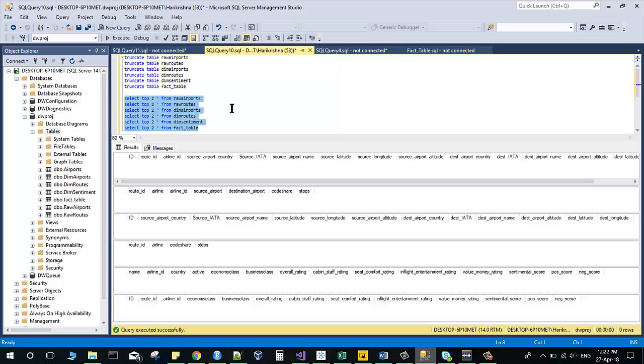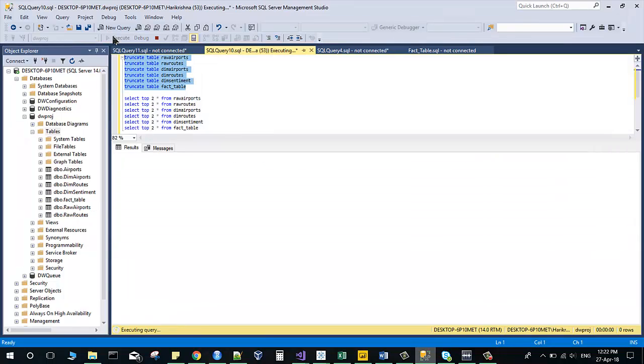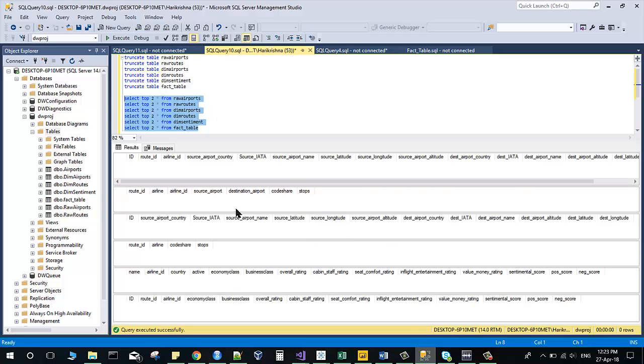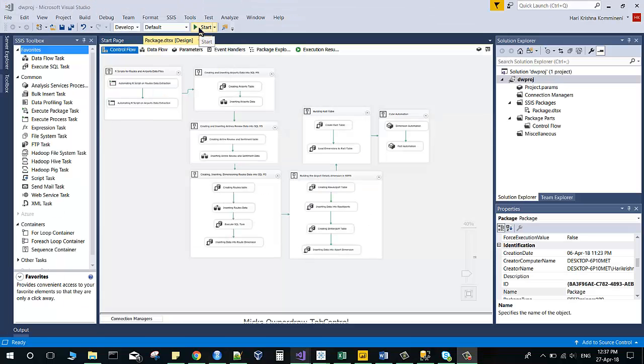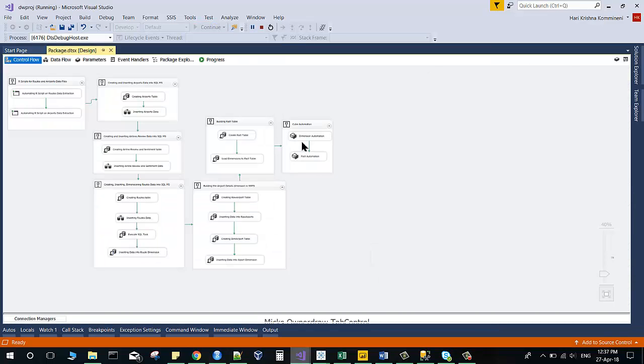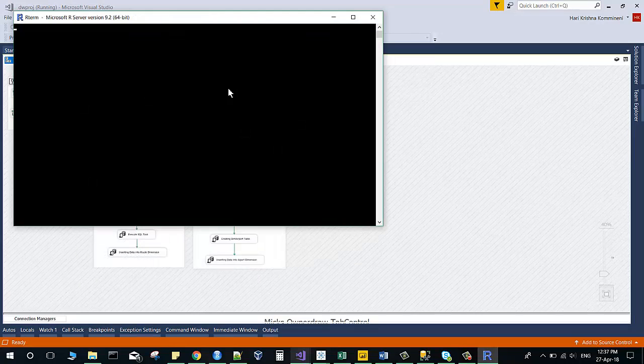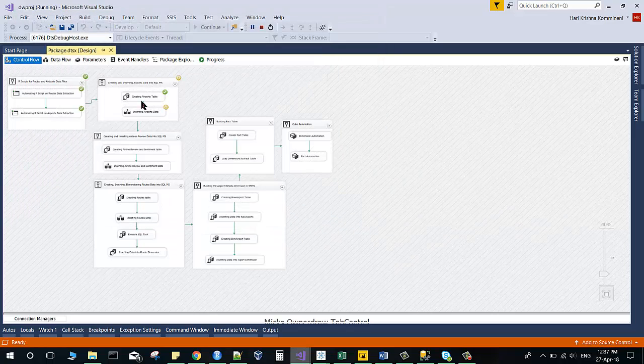Now we will go and see whether there is data in our raw tables or not. So I'm running my truncate statement to clean all the data. As we see, we do not have any data in my tables. So now we can start the ETL process here. As we see, the terminal of our script is opening and then cleaning the data and dumping it into the folder, and all other containers are trying to process the data.